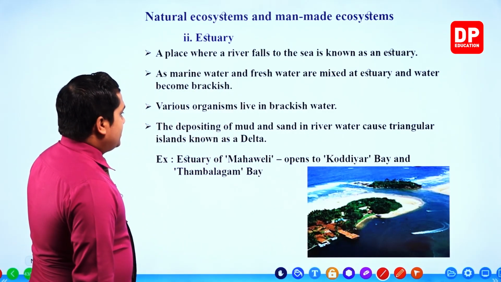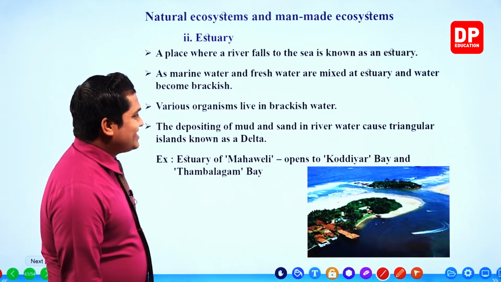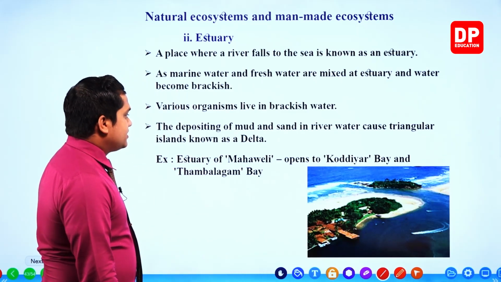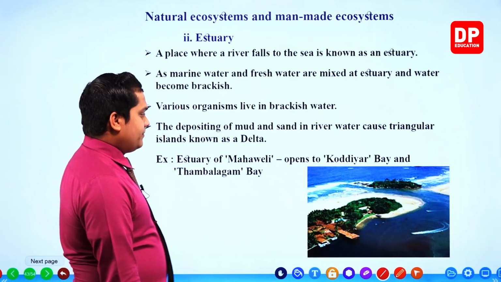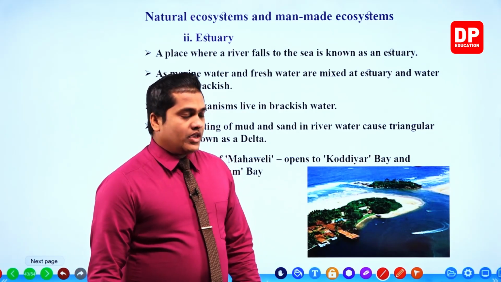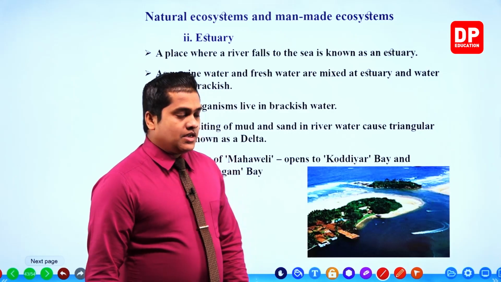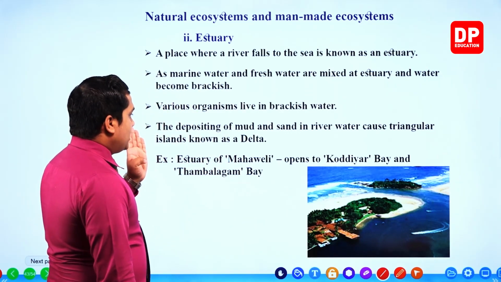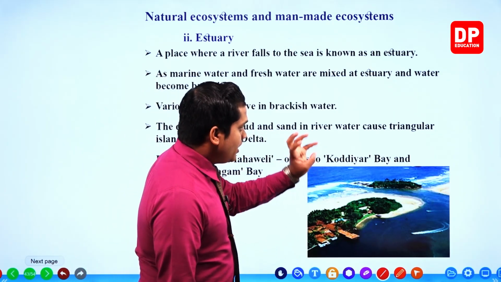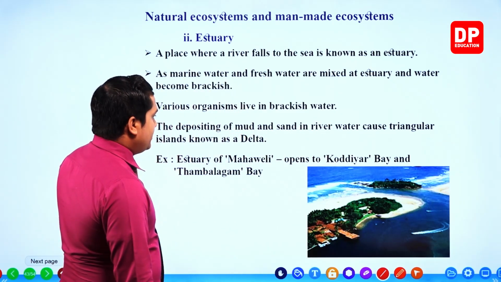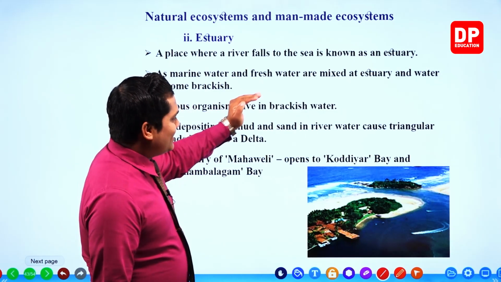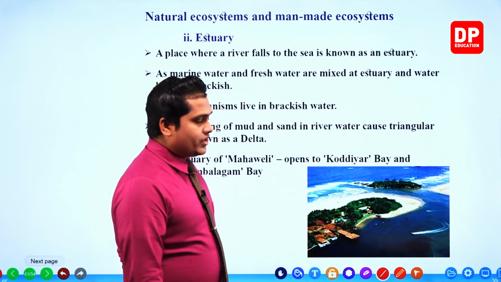Next one, the depositing of mud and sand in river water causes triangular islands known as deltas. Within these environments, we can identify deltas. So what do you mean by a delta? A delta is a triangular island that is created because of the depositing of mud and sand in river water.